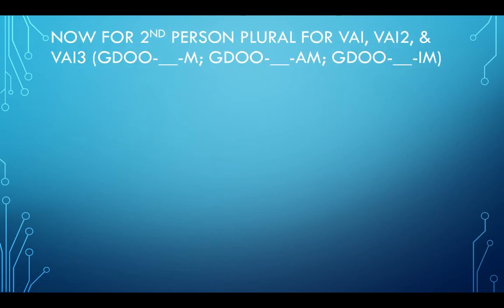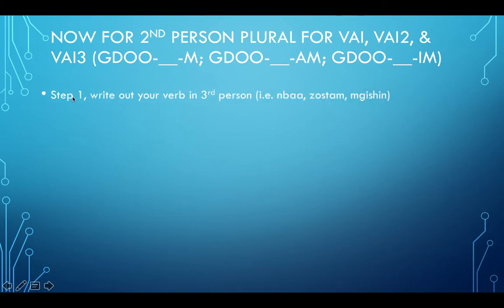Now we're going to move on to our last ones, and these are the second person plural for VAI, VI2, and VI3. So we're going to have gdo or g in front, and then an m sound at the end, or a g or gdo sound in front, and then an am sound at the end, and then a gdo or g sound at the beginning, and then an im sound at the end.